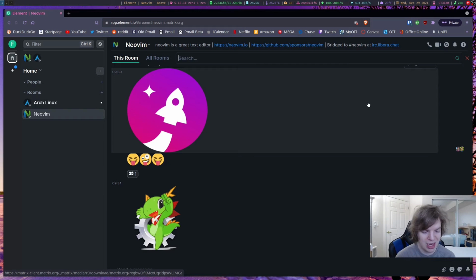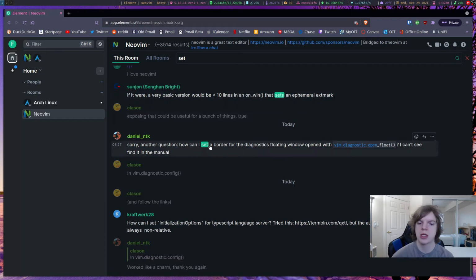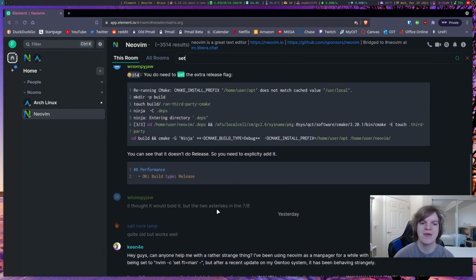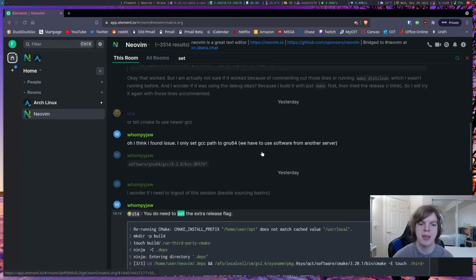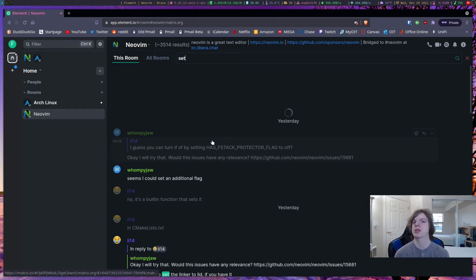So if I wanted to search for "set", and I hit set, every single instance in the chat of somebody saying set should pop up. Now it is taking a few minutes here because it's searching recursively through everything, but once it comes up, we should see results. There we go. So it shows sets. It even shows, not in code blocks, but every instance of set. So if you're looking for something specifically to get help for, you can search for it, and then